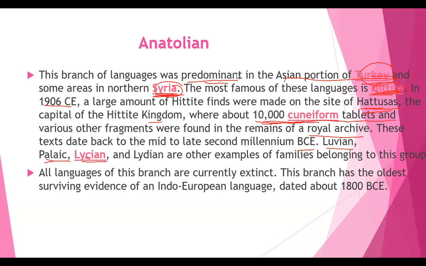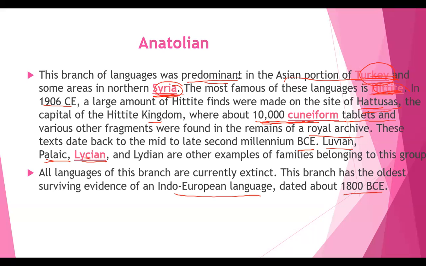Which means these all are the places where the language has derived, as per the branch which we have discussed, right? So these all belong to the same family. All languages of this branch are currently extinct. So now we cannot see them, they have vanished. This branch has the oldest surviving evidence of an Indo-European language, dated about 1800 BCE.